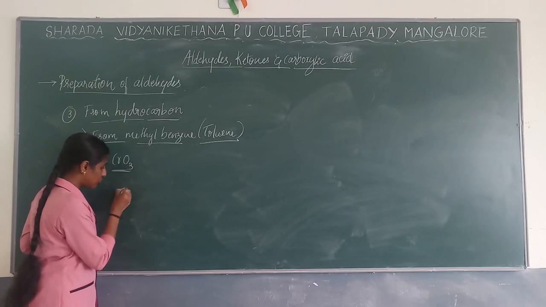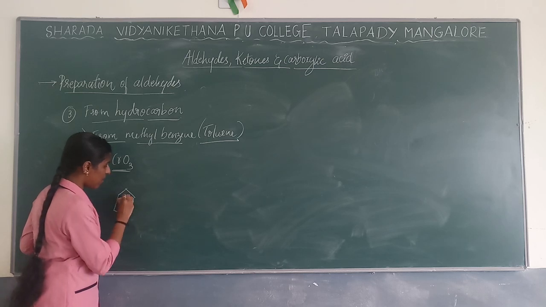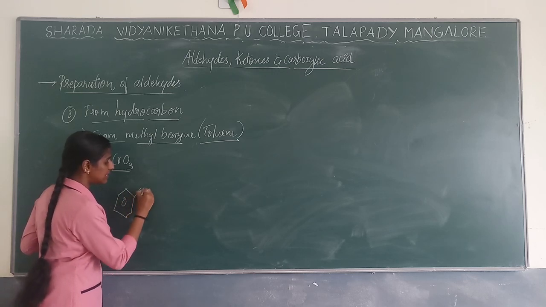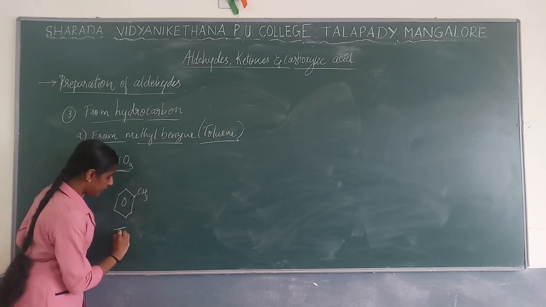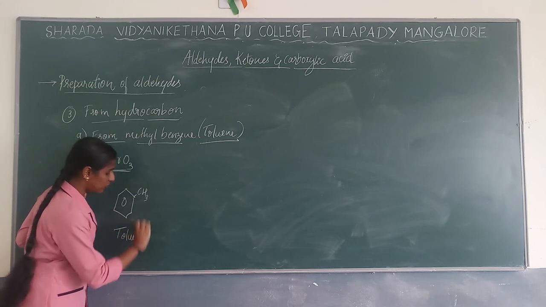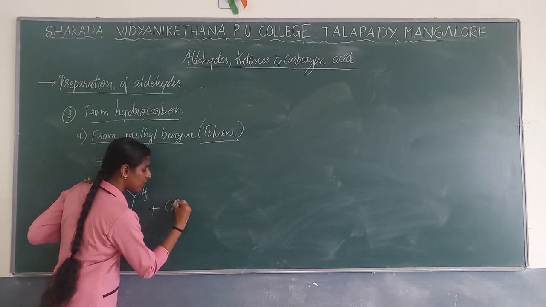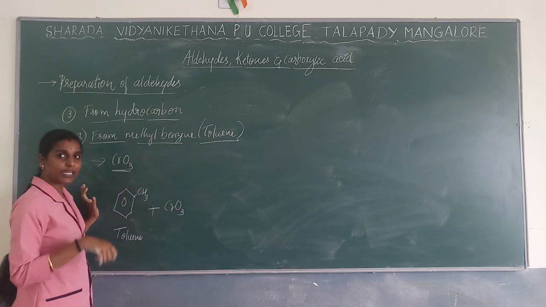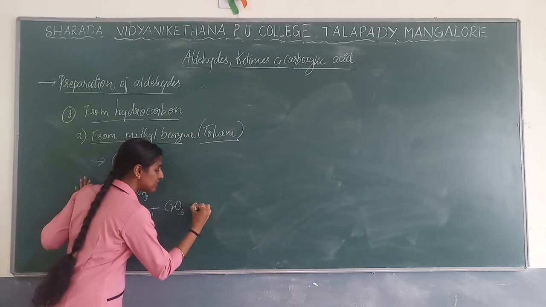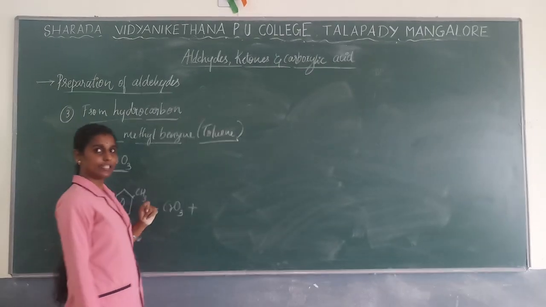I'll just take toluene now, CH3. Toluene will be utilized as a reagent over here. So I'll use chromic oxide, which helps to stop the reaction with aldehyde, as well as acidic anhydride you are supposed to use.